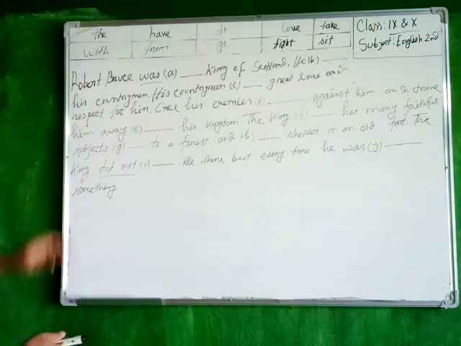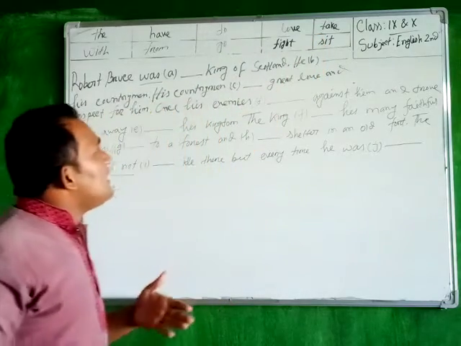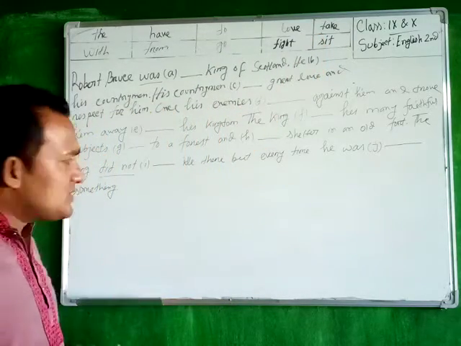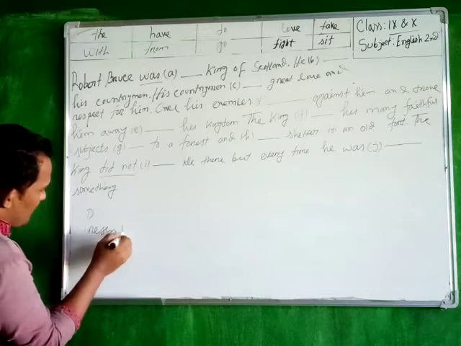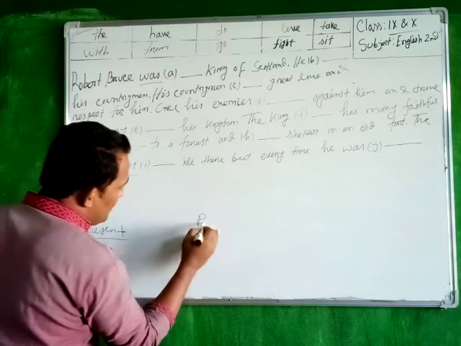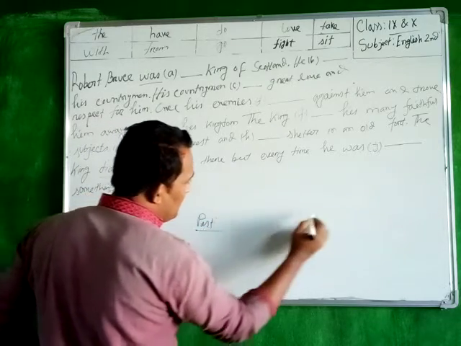So you can see that here are a lot of verbs. You know that every verb has 3 forms. That means present form, past form and past participle form.